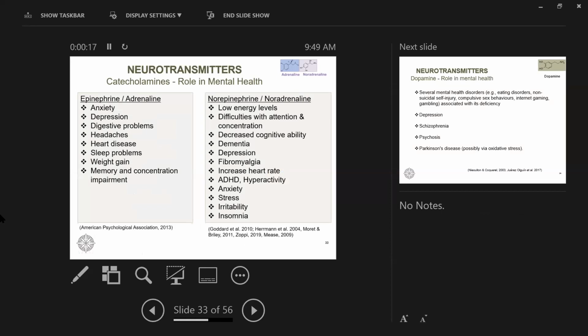Moving on, various conditions in which these catecholamines may be disrupted from their normal levels. Too much or lack of epinephrine can be associated with anxiety, digestive issues, sleep problems, weight gain, and memory impairment, whereas noradrenaline is associated with depression, fibromyalgia, where there is constant pain, ADHD, anxiety, and decreased cognitive ability.